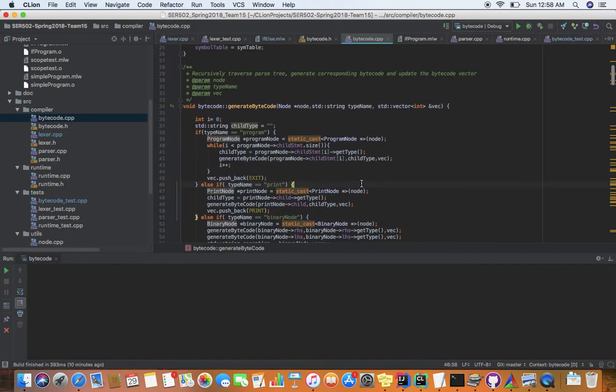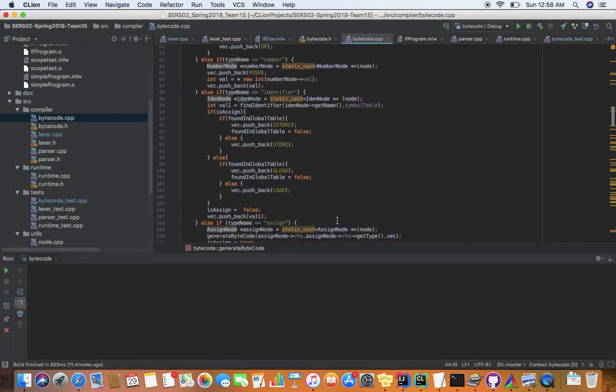So this is the program node wherein the main head or the root of the tree goes in, and then the whole recursion happens on this. So this is the starting. The while is for all the statements inside the program node, and then exit is after the whole recursion comes back.